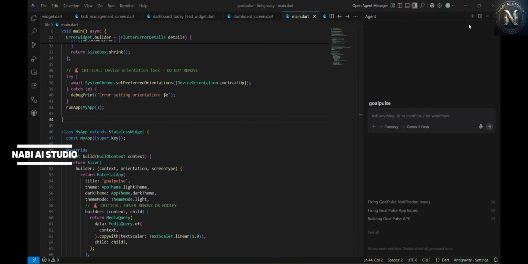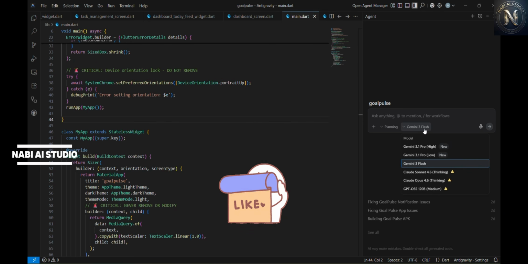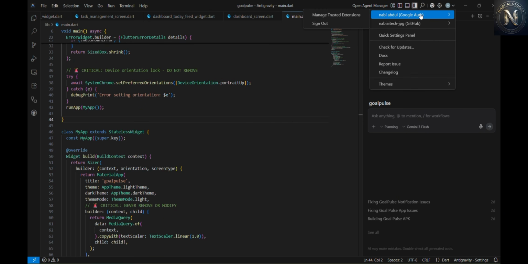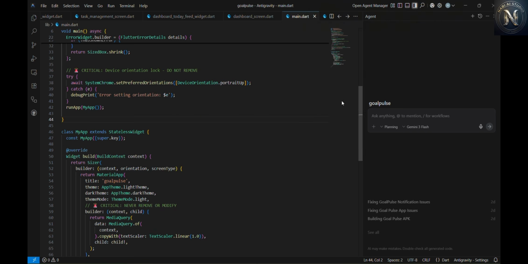So let's say you want to enhance a new feature or fix a new bug, always go with a new conversation so that your model will not consider the previous history. If it considers the previous history, again it will burn tokens, right? So always go with a new conversation, and whenever your model gets exhausted, you can sign out of the existing account and sign in with a fresh one so that your tokens get refreshed for that account and you can start using it.